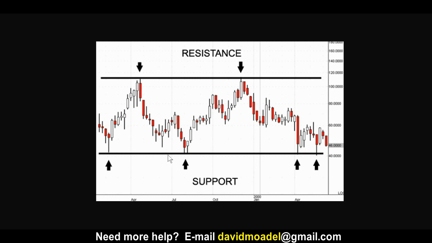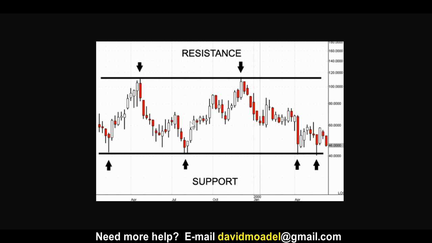But if it comes close to the same price, then you can start to connect those points with a straight line. When you can connect the swing lows, especially at least 2 or better yet 3, 4 or more of them, because the more the better, as I'll talk about in a moment, that's called a support line. When you connect them with a straight line, like this line here, connecting the swing lows, that's a support line.